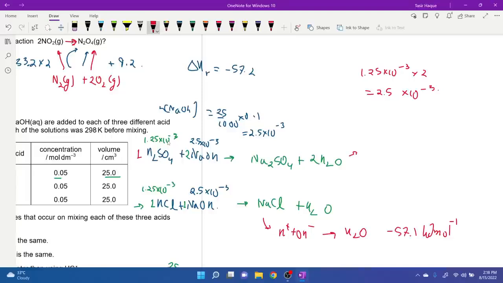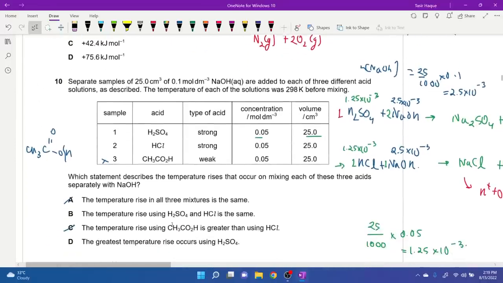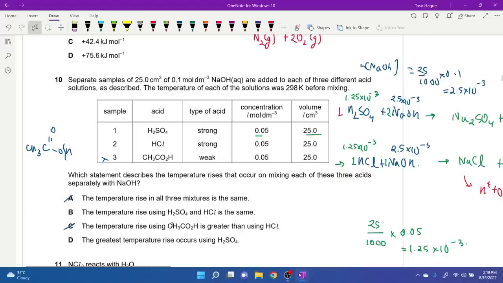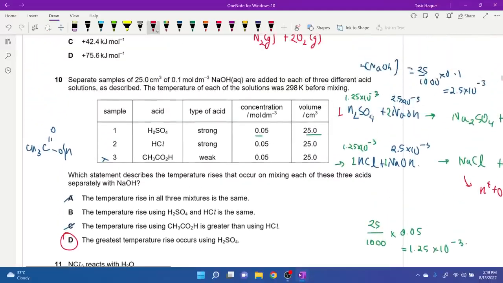So here the hydroxide is reacting with both moles of H plus. As a result, we are getting H plus plus OH minus giving H2O, but it's twice the value. So this is also minus 57.1 kilojoule per mole if we are talking about per mole, but in general, since we have 2 moles of acid here, obviously more moles of water will be produced and the temperature rise should be greater logically. That is why the answer is D. Understood? Moving on. It should not be the same. When would it be the same? Suppose if we had 1.25 into 10 power minus 3 moles of NaOH, then it would have been the same. Tricky sum.